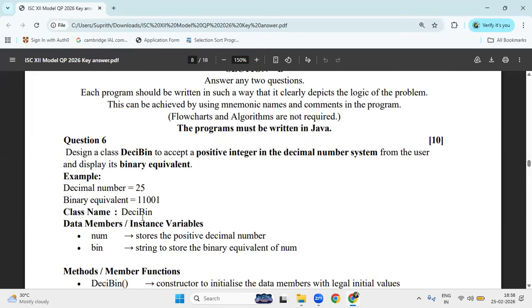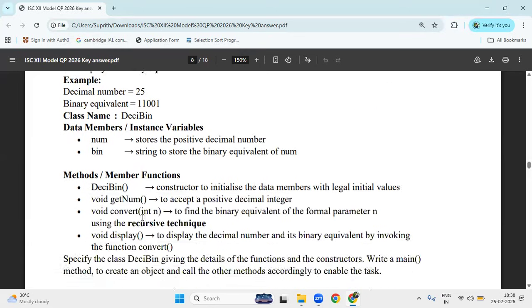What is the class name he has given? Decibin. And what are the instance variables he has given? Num and bin. Num is the positive decimal number. Bin is its equivalent binary form. So you have to store the bin. So num is the integer, whereas bin is the string. You have to store in the form of string.